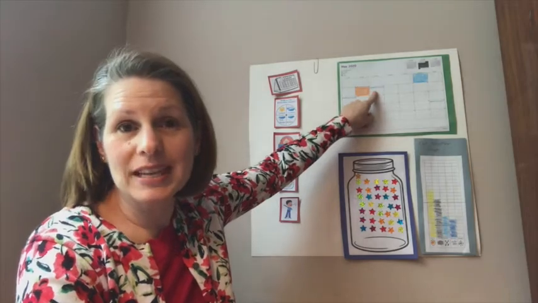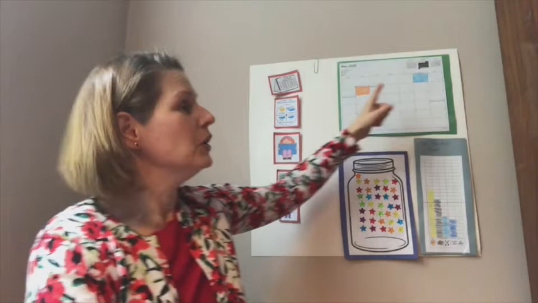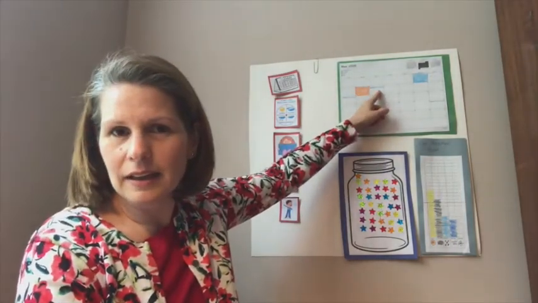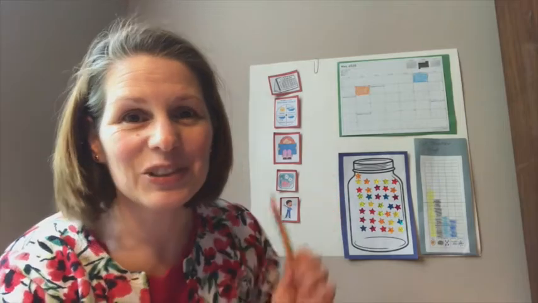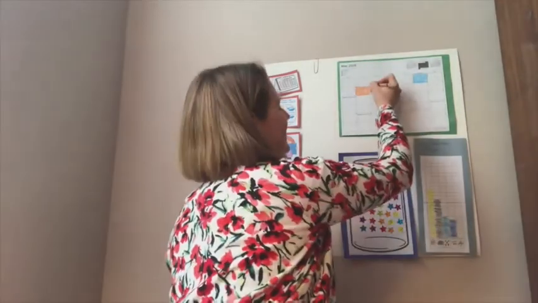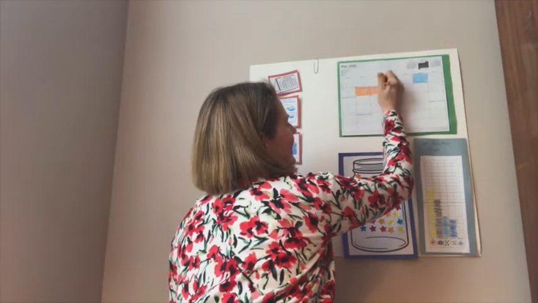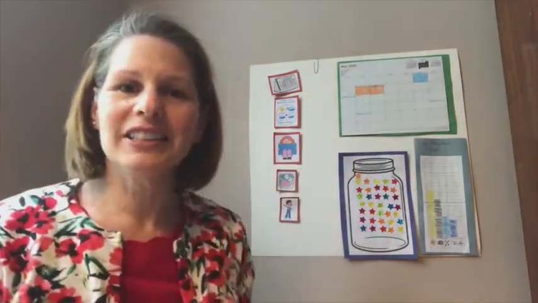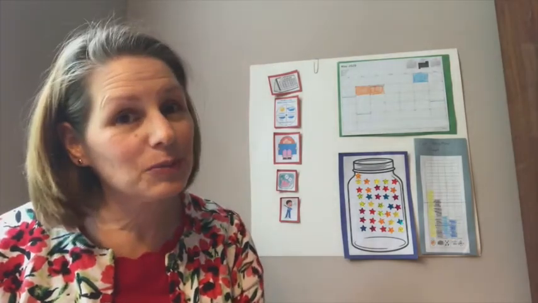Today is Tuesday, May 5th. So far we've had blue, orange. What do you think we might color in today? Make a guess. Did you guess orange again? If you did, you were right. Our pattern is blue, orange, orange. We'll have to see what color is tomorrow.